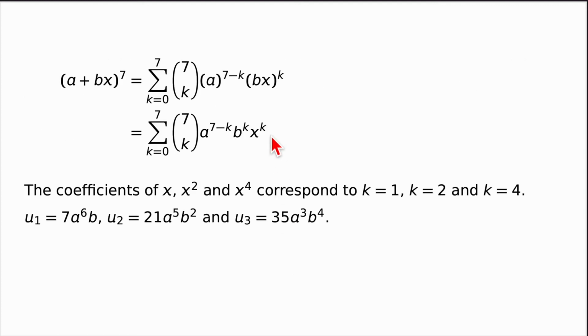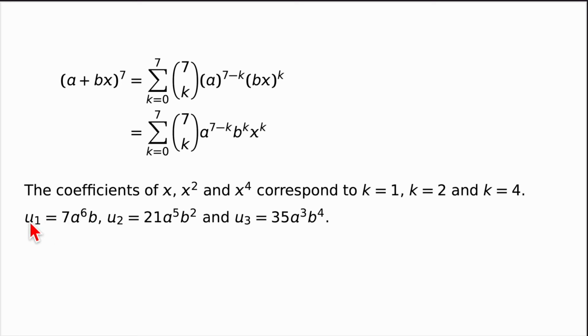So this is where we're up to. And looking at the coefficients of x, that would be when k is equal to 1, and x squared, that would be when k equals 2, and x to the power of 4 would be k equals 4. So there we go. Now substituting in k equals 1 into all of this stuff, the coefficient would be 7 choose 1 as a binomial coefficient, a to the power of 7 minus 1, which is 6, and b to the power of 1. So if you work that out on your calculator, you get 7a to the power of 6b.